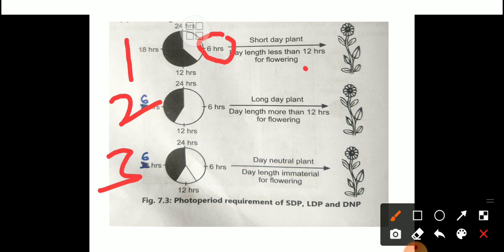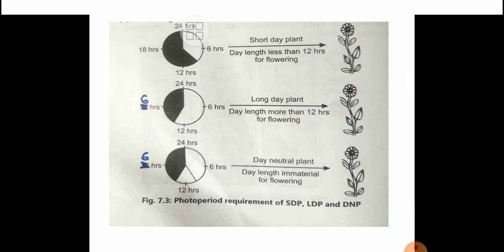Day length is less than 12 hours, means 6 hours, there is flowering. Here, in the long day condition, day length is more than 12 hours, flowering. Here, in case of day neutral plant, no response will be given to the flowering. In any condition, short day or long day, flowering will be seen, because it never gives response to the day length or photo period.